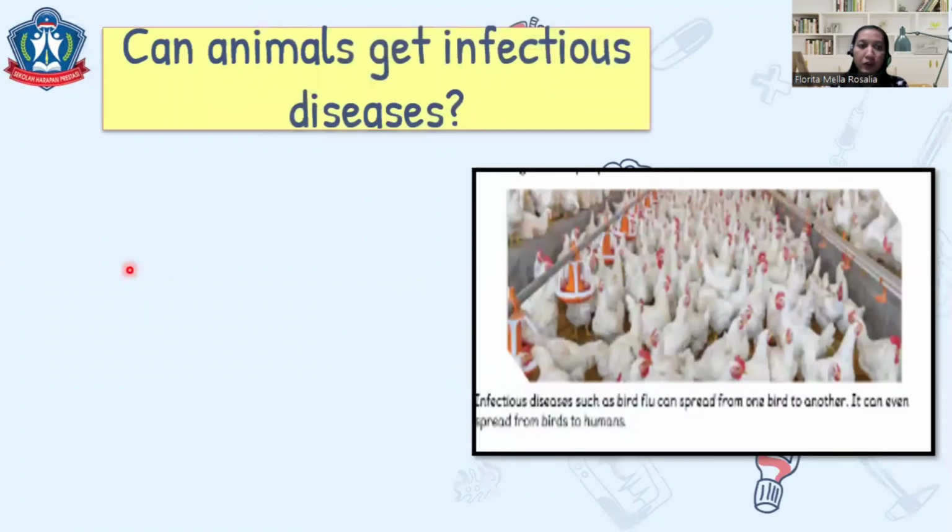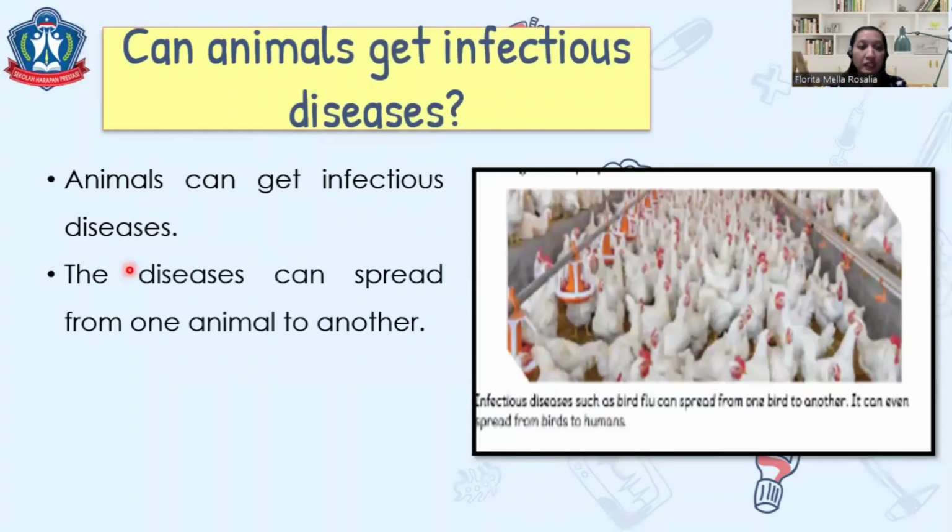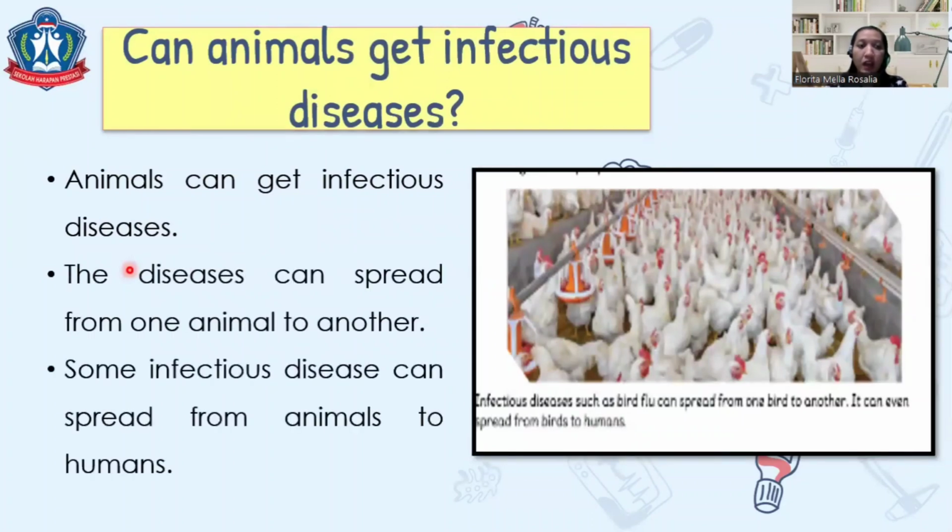Now I have another question, friends. Can animals get infectious disease? Have you ever heard about bird flu? Right, that's an example of infectious disease in animals. So animals can get infectious disease. The disease can spread from one animal to another. And some infectious diseases can spread from animals to humans.